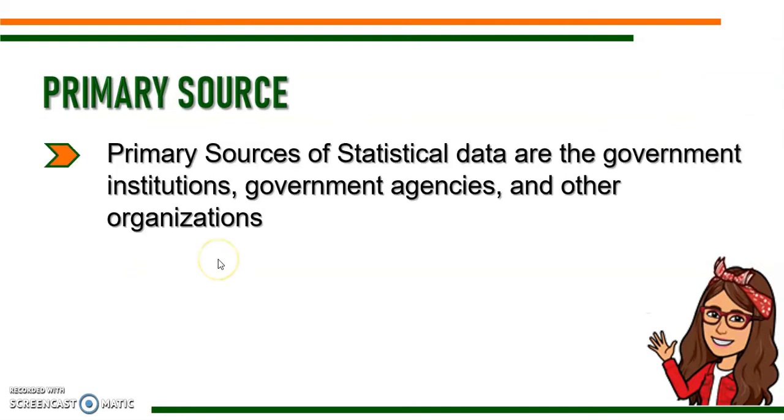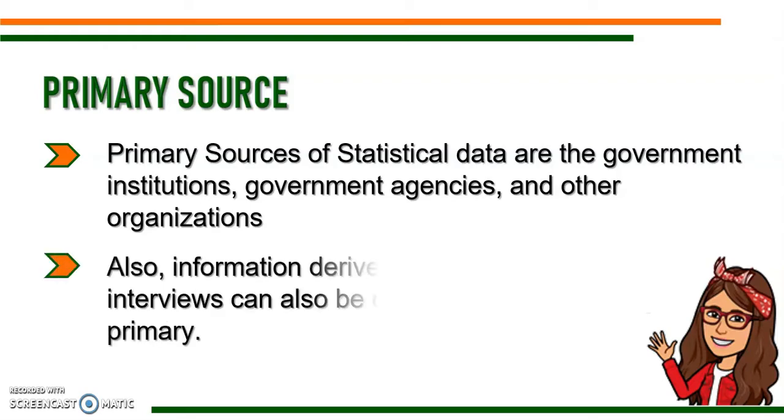The primary source of data are the government institutions, the government agencies, and other organizations because the data that they have are factual about the person in our study. So if we want to get data that are factual, we can go to the government institutions or agencies. Birth certificate is one, death certificate, and other registration in other organization.